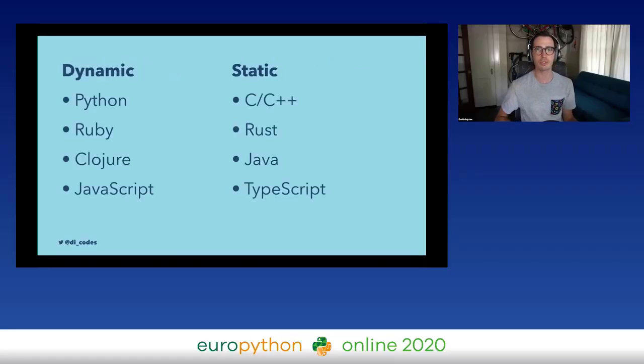So we can sort of put languages into two categories, dynamically and statically typed. You can see that Python, right in this slide, is in the dynamic category, and things like C and Rust and Java and TypeScript are in the static category. But we have to put a little asterisk here because Python is kind of an odd duck, and we can do static typing with it as well. And technically Ruby is going to get something very similar to Python at the end of this year, I think, last time I checked, but for now I'll leave it in the dynamic column.